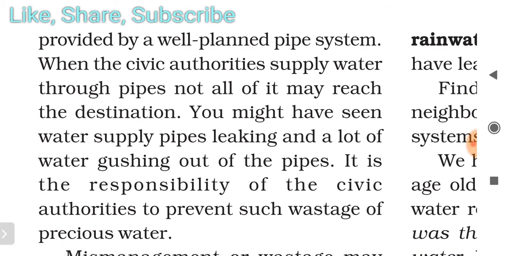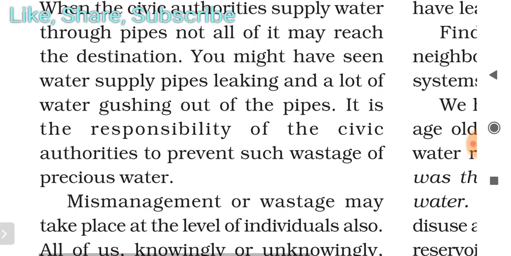You might have seen water supply pipes leaking and a lot of water gushing out of the pipes. It is the responsibility of the receiving authorities to prevent such wastage of precious water. आपने भी देखा होगा कि नलों में से जो पानी आता है, कई जगह पर टूटा होता है, कहीं से रिसता होता है, तो जो अथॉरिटीज हैं उन्हें इन्हें देखना चाहिए.